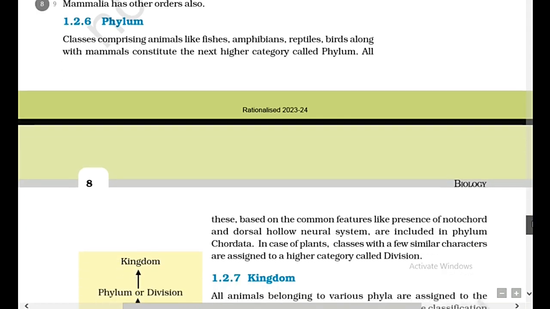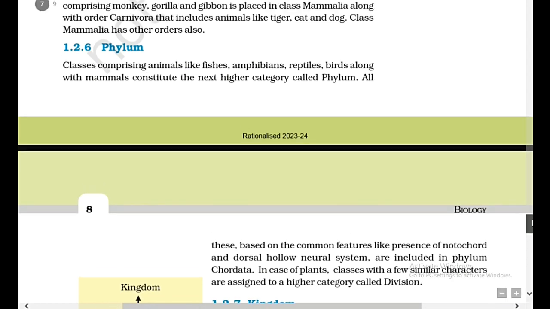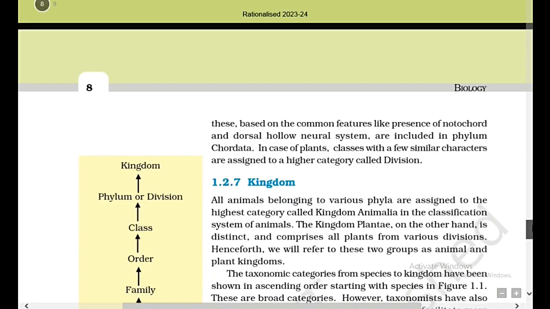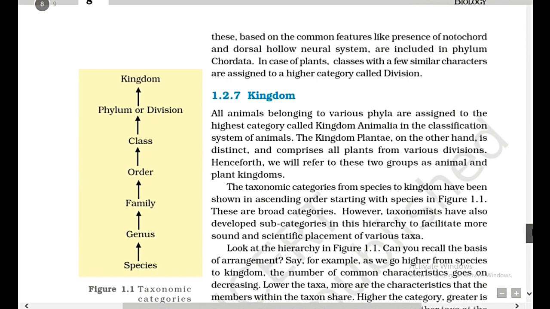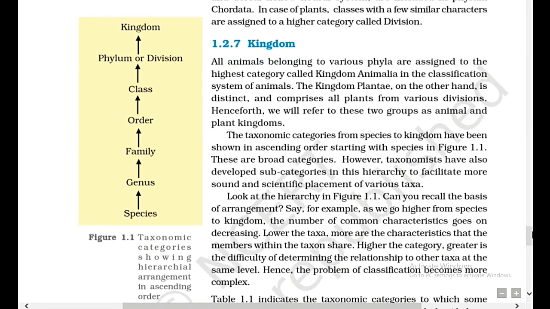Classes comprising animals like fishes, amphibians, reptiles, birds along with mammals constitute the next higher category, called phylum. All these, based on the common features like presence of notochord and dorsal hollow neural system, are included in phylum Chordata. In case of plants, classes with a few similar characters are assigned to a higher category called division.